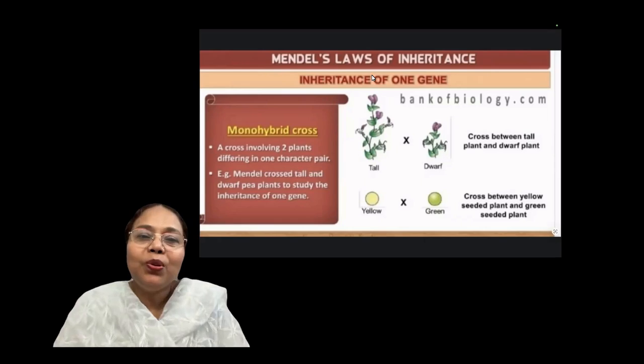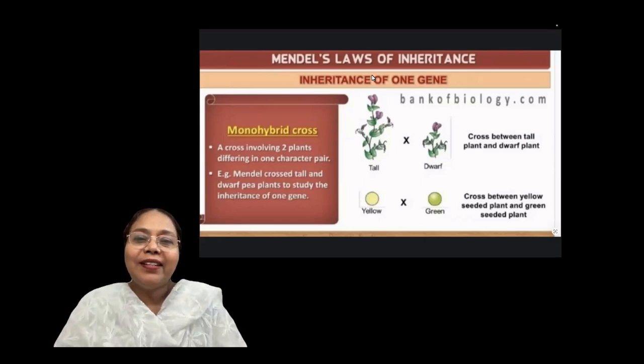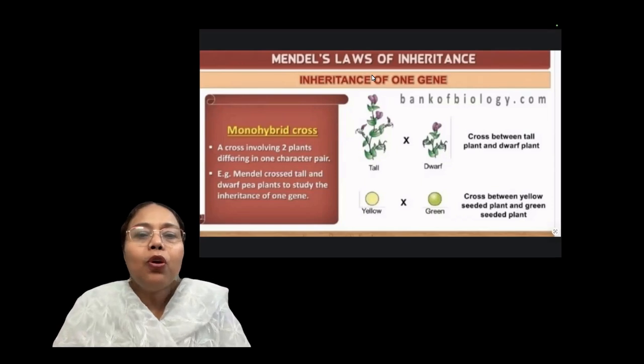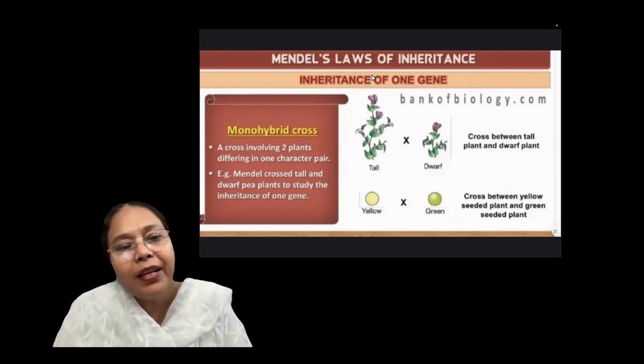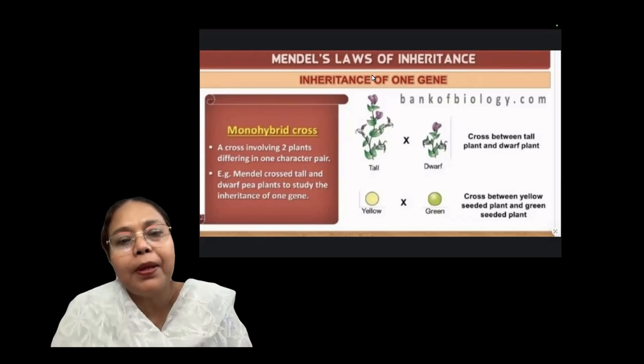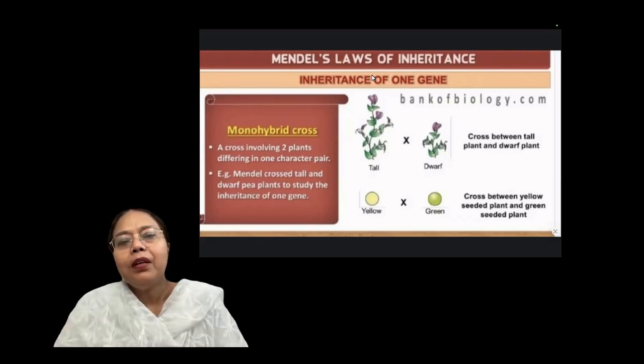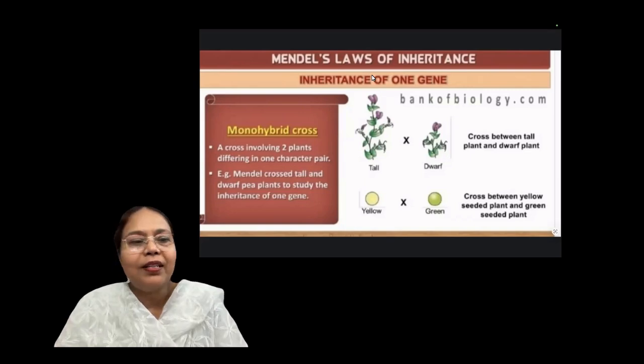That's showing 2 alternate alleles. So a monohybrid cross means a cross involving 2 plants differing in one character pair. Look at the screen: tall and dwarf plant, a cross between tall and dwarf plant. Yellow and green, a cross between yellow seeded plant and green seeded plant.